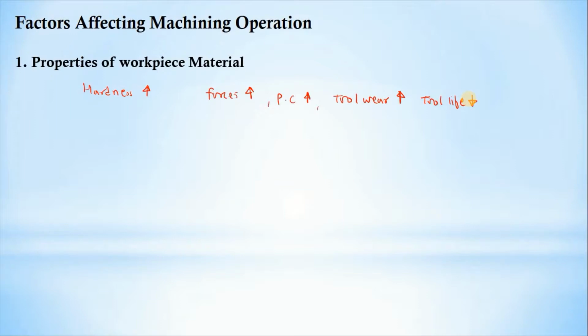That is the case if the hardness of the workpiece material is more. If it is a ductile material, then the forces and power consumption (PC is power consumption) are slightly lower. So tool wear will be low, and ultimately tool life will be increased. So the first factor is the properties of the workpiece material, hard or ductile, which affects the tool life.